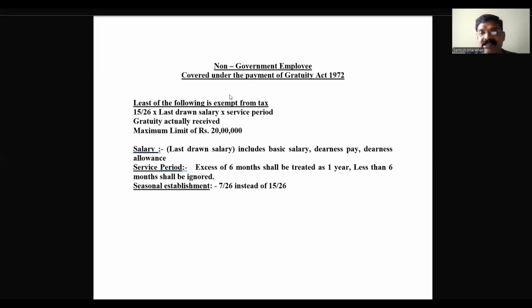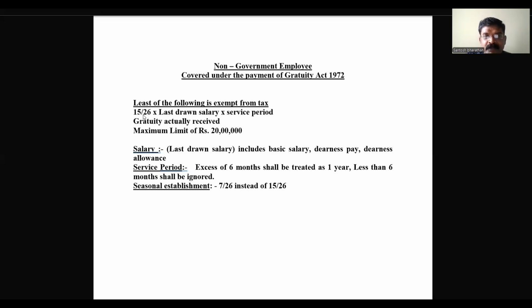Here, the actual gratuity received, that means the gratuity an employee receives at the time of retirement, we are going to consider. Then, less the least of the following for exempt tax. Three conditions are there. Out of the three, the lowest one we are going to subtract from the actual gratuity received. We'll see what those three conditions are.